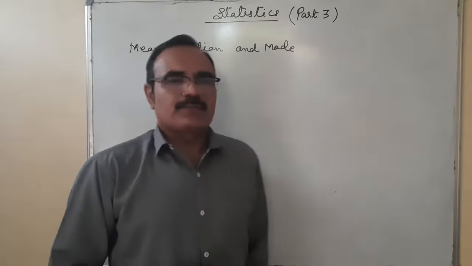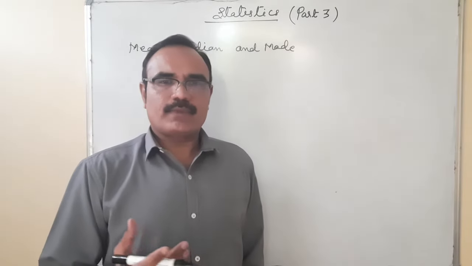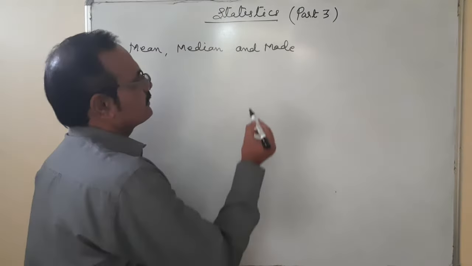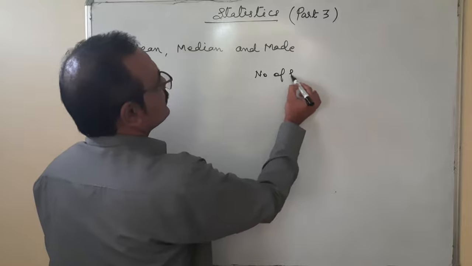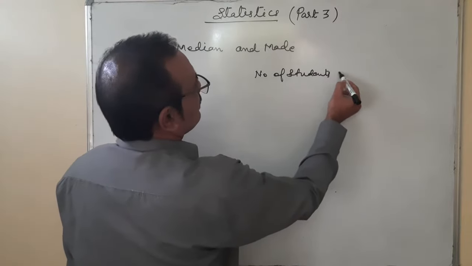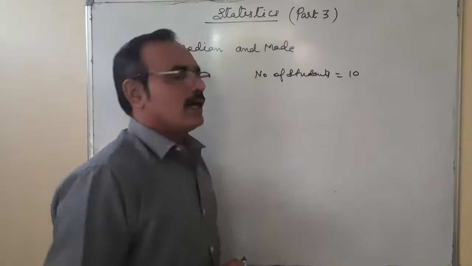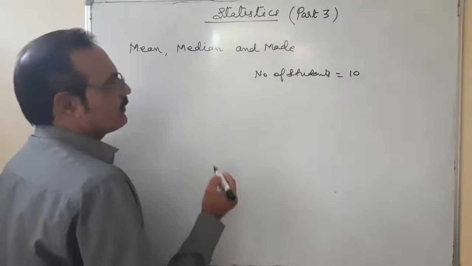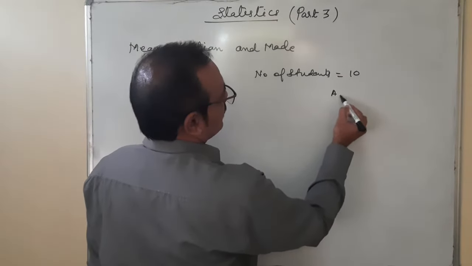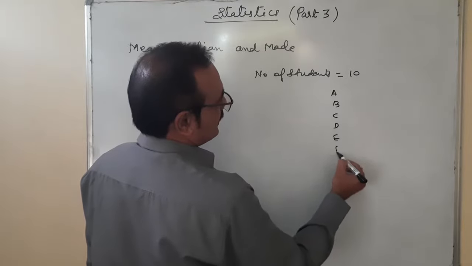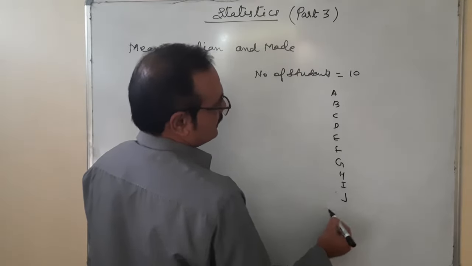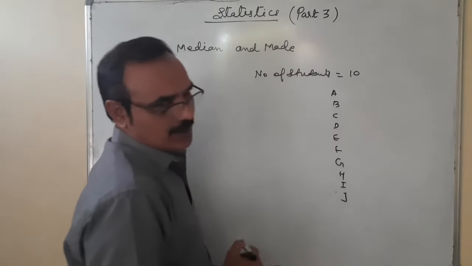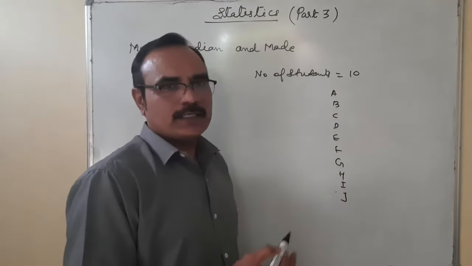For example, suppose in a class I have selected 10 students. How many students have I selected? Number of students: 10. And I want to collect their data of height of these 10 students. Suppose these are the 10 students, A, B, C, D, E, F, G, H, I, J, numbered 1 to 10. And I want to collect the data of their heights.